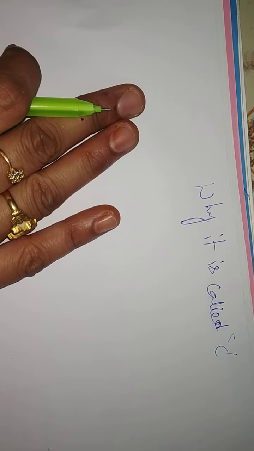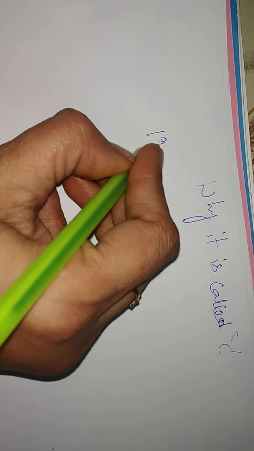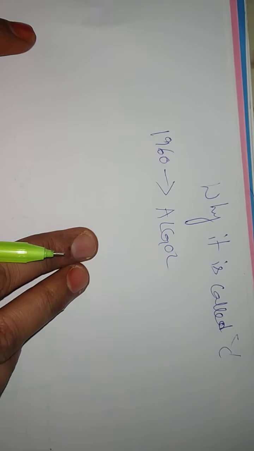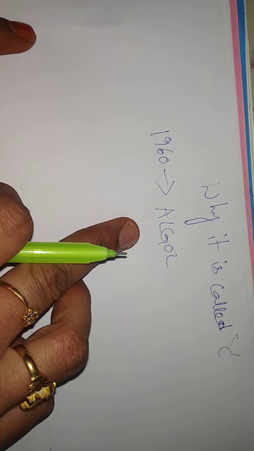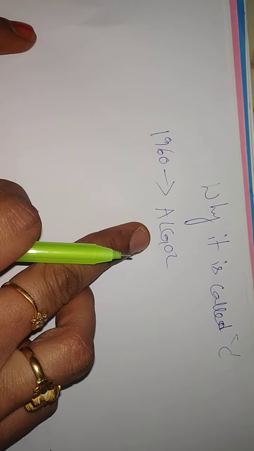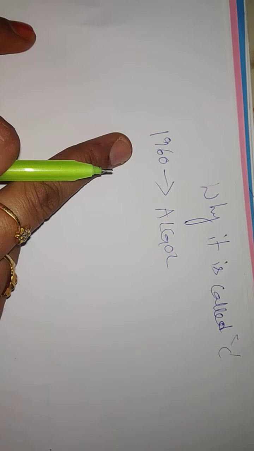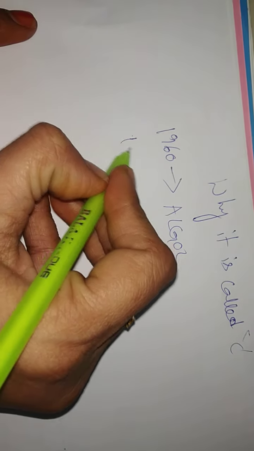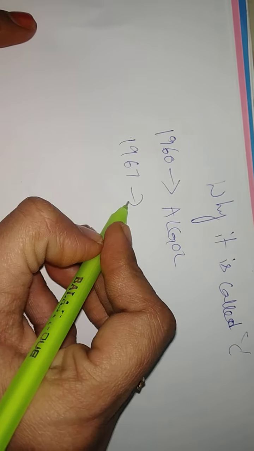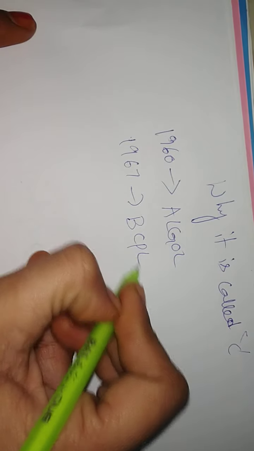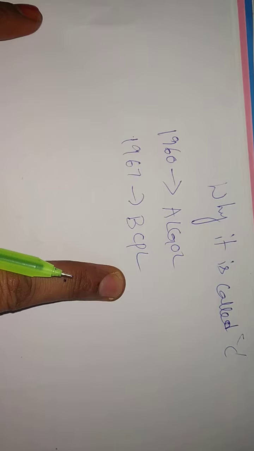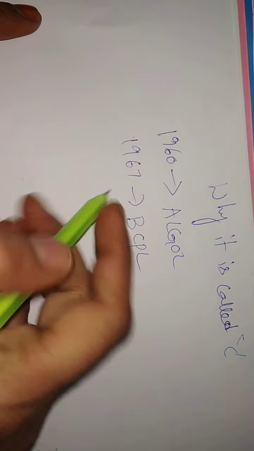So initially, in the 1960s, ALGOL, an assembly language, was introduced with some instructions. After that, adding some features in 1967, the BCPL language was developed. BCPL means Basic Common Programming Language.